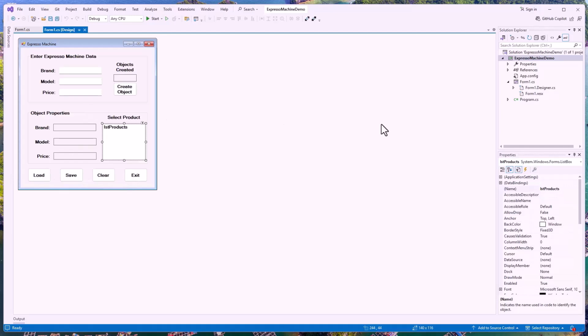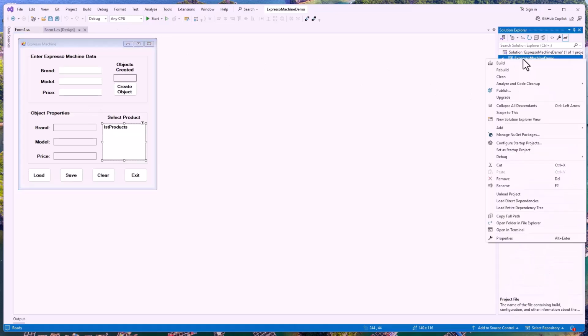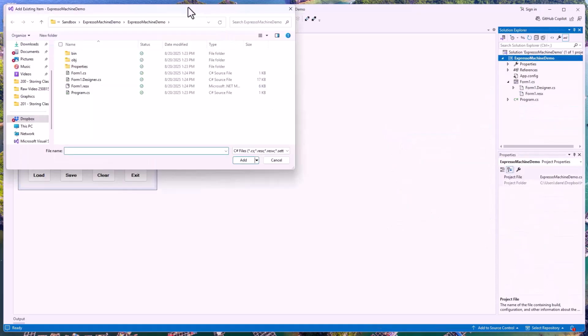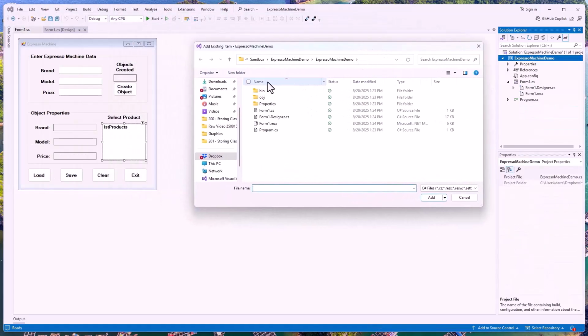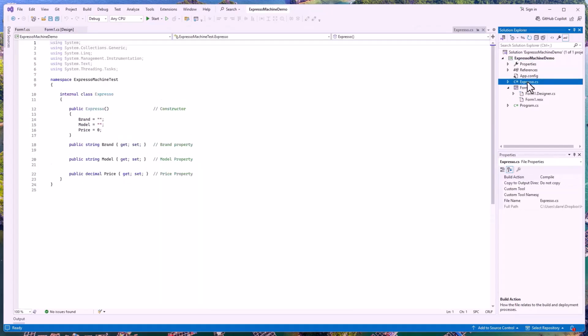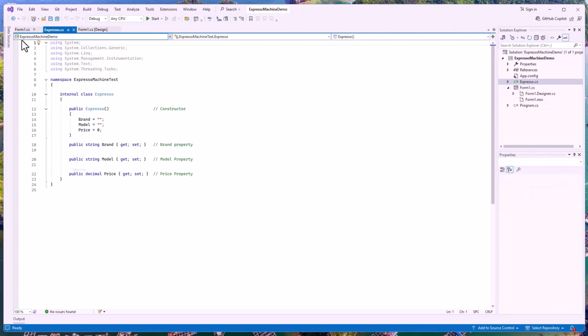So what I'm first going to do is, well, number one, I need my class put in here. So I'm going to go to my form here and I'm going to add an existing item. I'm going to go out to where I've got my class sitting from before. Actually, I've got it sitting down here someplace else. Here it is right here, and grab it. And there's my Expresso class. There it is. Now I got it in the right spot. So it's popping up right over here. Expresso class is showing up there.